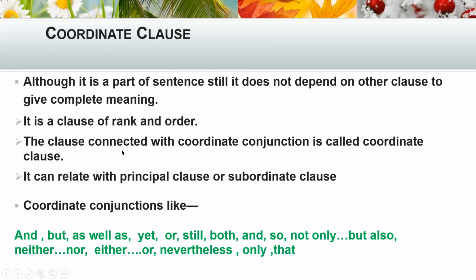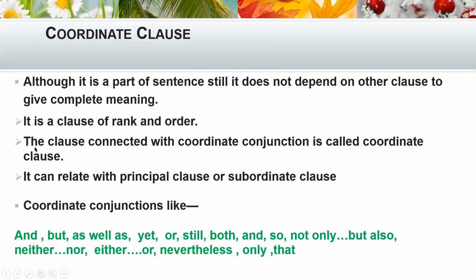The clause connected with a coordinating conjunction is called a coordinate clause. If you find a coordinating conjunction such as and, but, as well as, yet, or, still, both and, so, not only but also, neither nor, either or, nevertheless, then that is called a coordinate clause.